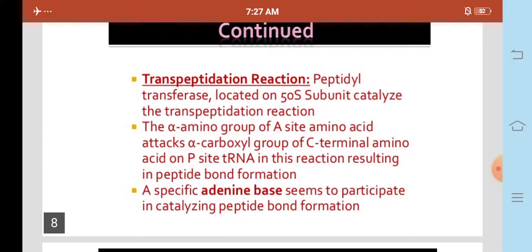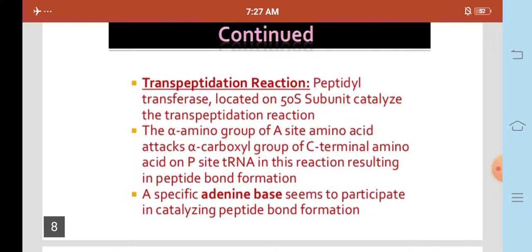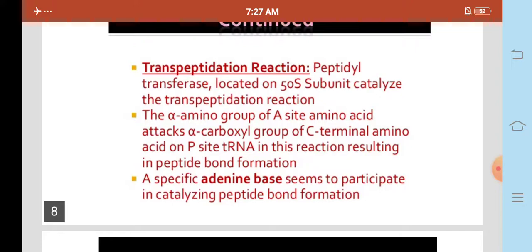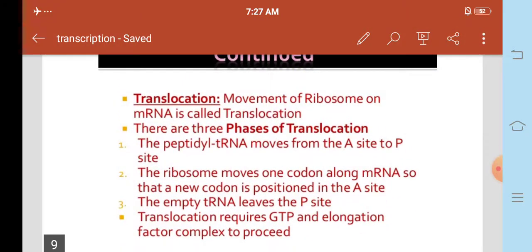Peptidyl transferase, located on the 50S subunit, catalyzes the transpeptidation reaction. The alpha amino group of the A site amino acid attacks the alpha carboxyl group of the C-terminal amino acid on the P site tRNA in this reaction, resulting in peptide bond formation. A specific adenine base seems to participate in catalyzing peptide bond formation.